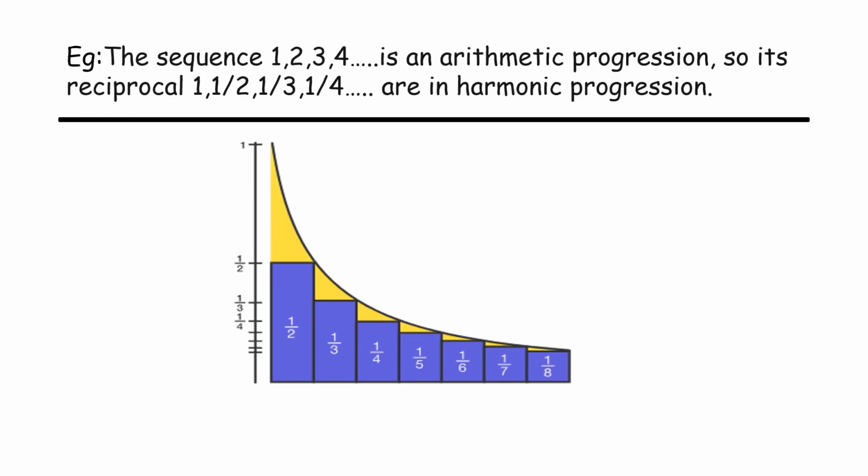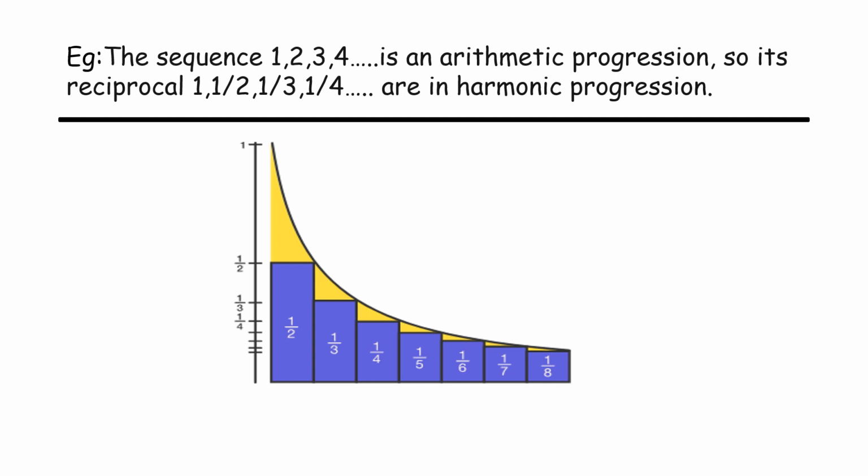Let us look into an example. Here there is a sequence which is in arithmetic progression, that is 1, 2, 3, 4, etc. And the first term is 1 and the common difference is 1. That is 1 plus 1 is 2, 2 plus 1 is 3. Like that the progression is progressing.